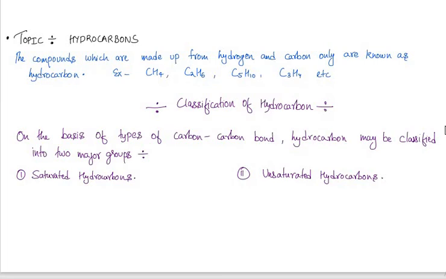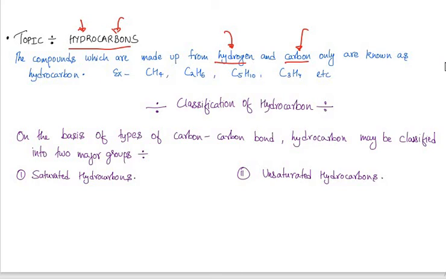So our second topic is hydrocarbons. What are hydrocarbons? As the name says, hydro stands for hydrogen and carbon stands for carbon. The compounds that are made up of only 2 types of atoms, number 1 atoms of hydrogen and number 2 atoms of carbon, are known as hydrocarbons. The compounds made up from hydrogen and carbon only are known as hydrocarbons.